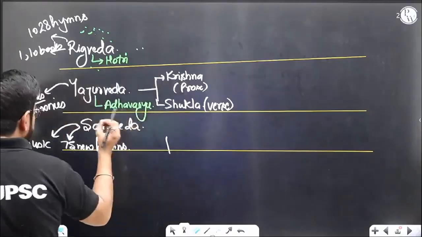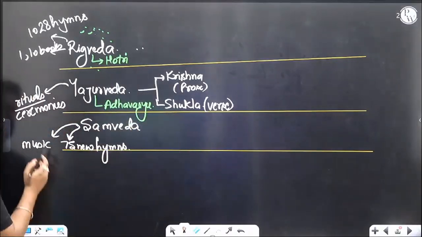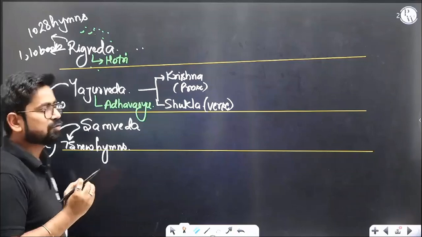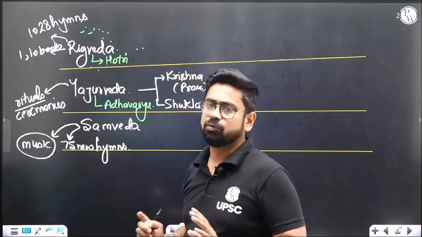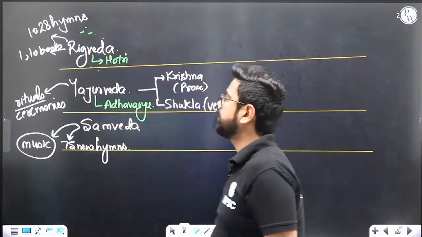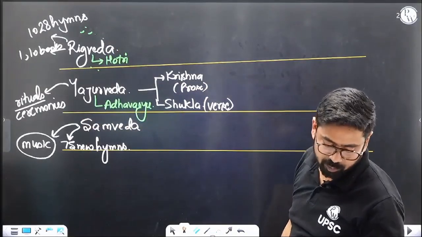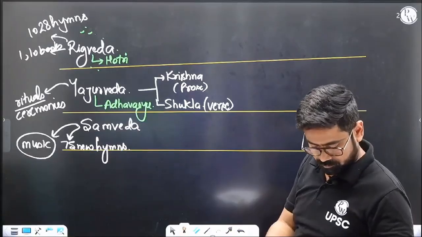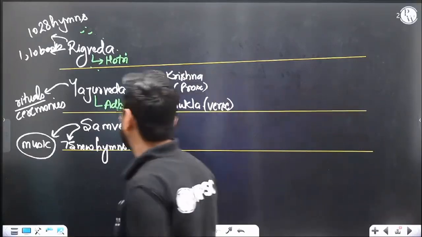So it is the first book which we have in our country which is actually dedicated to music, your Samveda. Third Ved, so that is the reason it is not having new hymns. Hardly few hymns which are new. Otherwise, it is giving tune or music to the original hymns or the old hymns of Rig Veda. Yeah, so Samved is only and only about music. The priest who has this understanding is called as Udgatri.